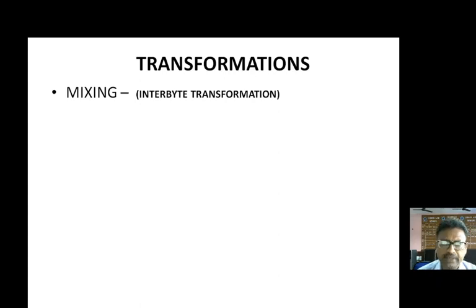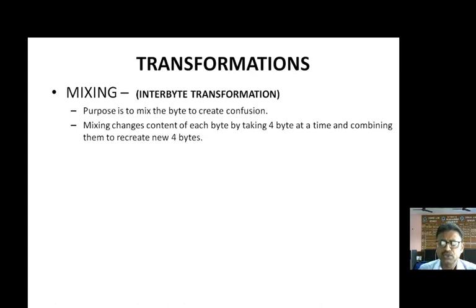But this is an inter-byte transformation, so whenever we are mixing, any value from outside can come and replace the value of the byte. The purpose is very simple: to mix the bytes to create a lot of confusion, so that if an attacker wants to know why it has been done, how it has been done, what the key value is, it is very difficult. The mixing changes the content of each byte by taking 4 bytes at a time and combining them to create a new 4 bytes in the form of a column.